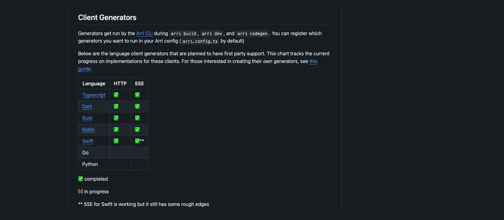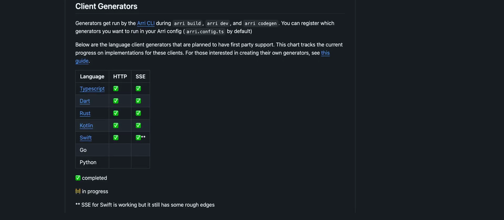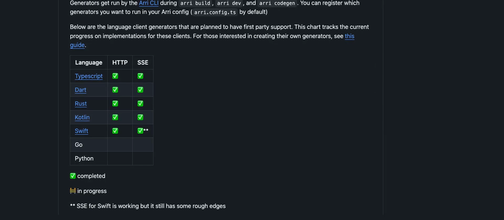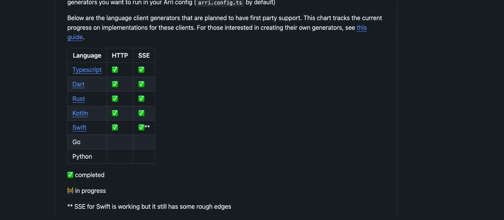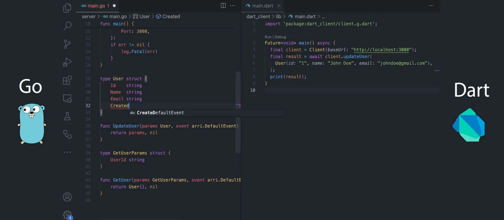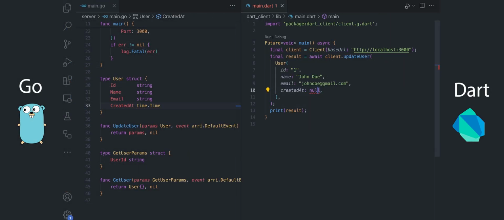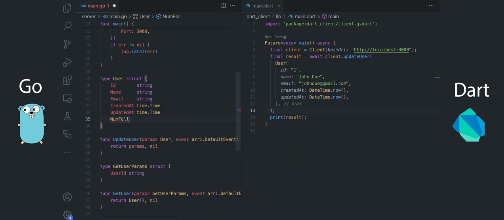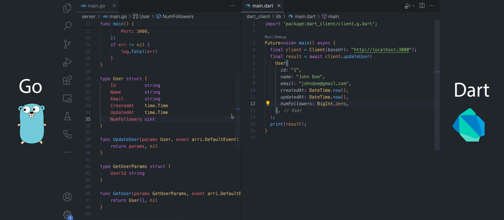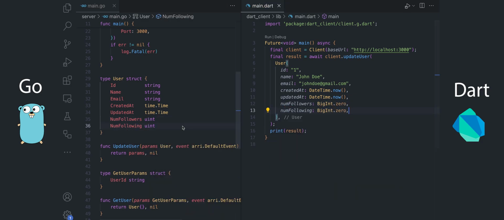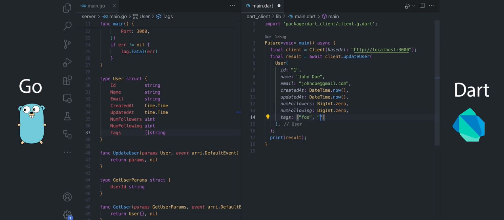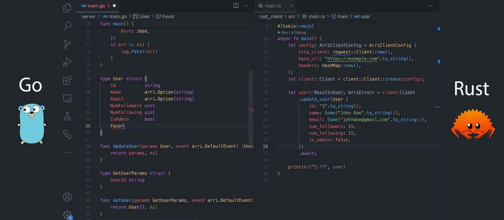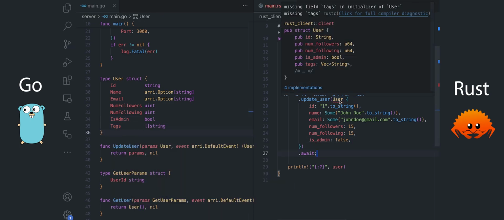And if you watch my previous videos, you'll know that Arri supports clients that are written in TypeScript, Kotlin, Swift, Rust, Dart. And I'm looking to add more languages to that list in the future as well. But what that means is that if you have a Go server and you start using Arri, you can basically generate a completely type-safe API client for free in any of those 5 languages: Rust, Kotlin, Swift, Dart, TypeScript. And that's really, really powerful. That really unlocks a lot of things.